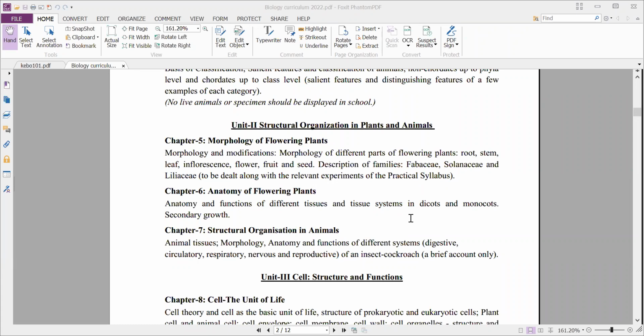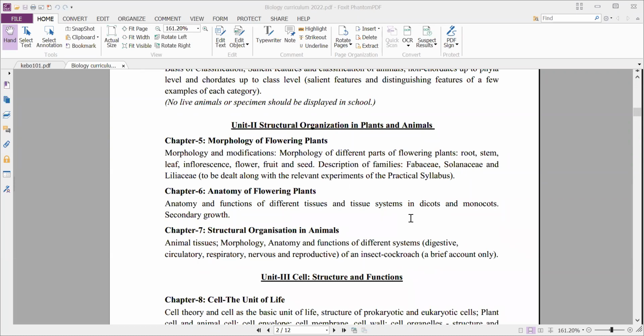How can we differentiate monocot from dicot, whether it is the stem, root or leaf, or how can we differentiate internally the root from the stem and the stem from the leaf? And we'll also discuss secondary growth.